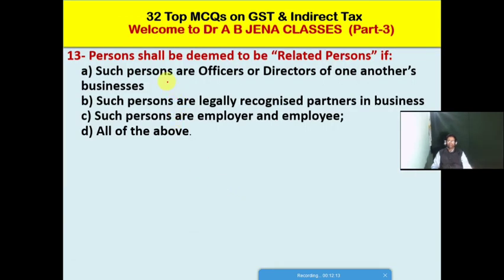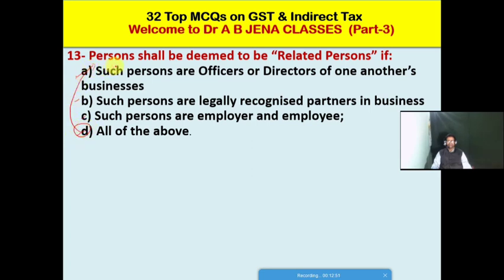So next MCQ: A person shall be deemed to be a related person if, in which situation? A. Such persons are officers or directors of one another's businesses. B. Such persons are legally recognized partners in a business. C. Such persons are employer and employee. D. All of the above. Friends, so D is the right option for this MCQ.